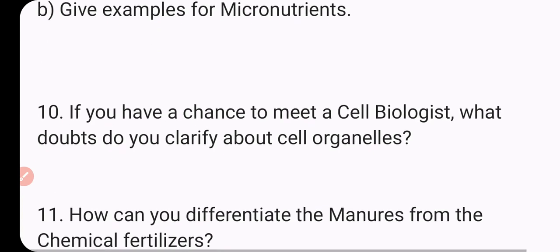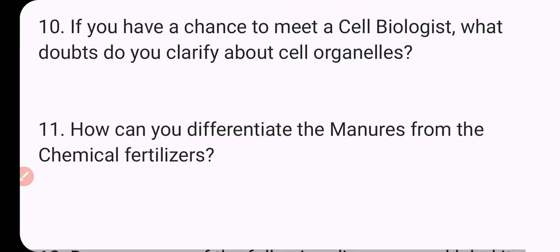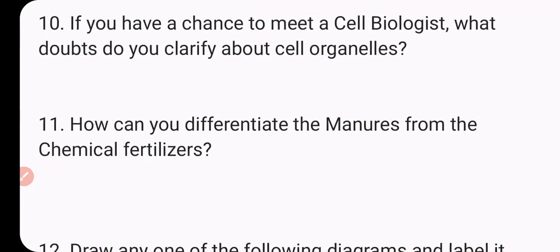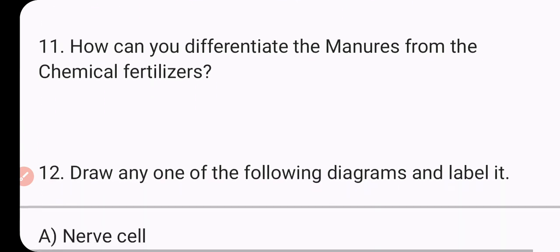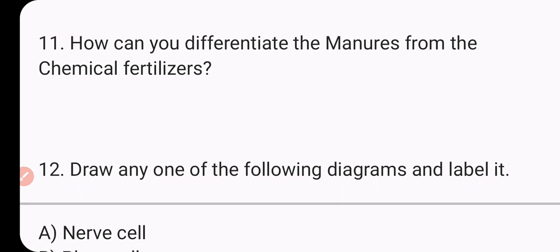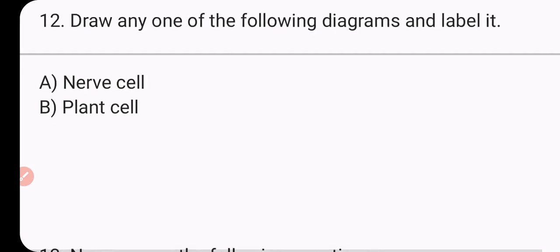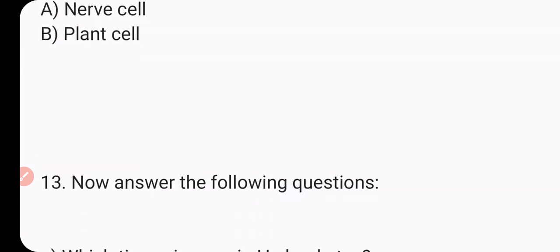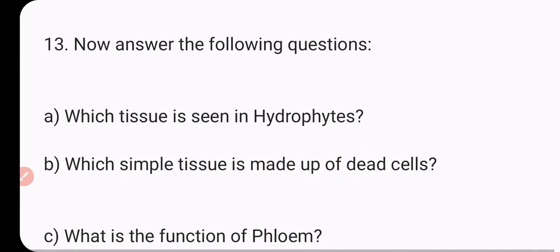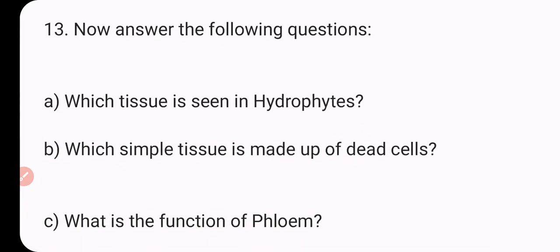micronutrients. If you have a chance to meet a cell biologist, what doubt would you clarify about the cell organelles? How can you differentiate manure from chemical fertilizers? Draw any one of the following diagrams and label it: animal cell and plant cell. Now answer the questions of the table.